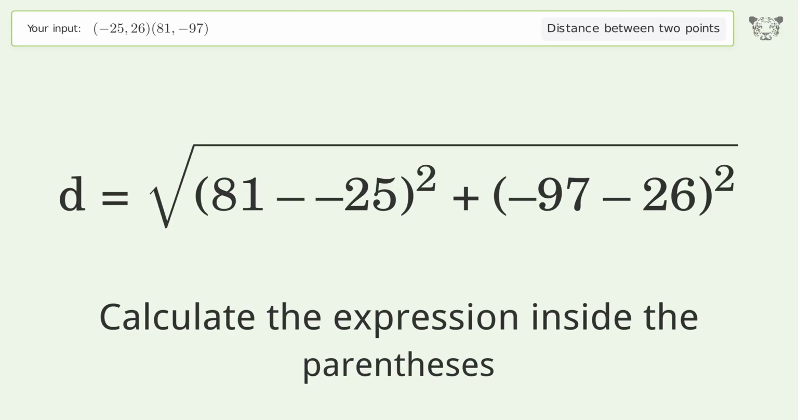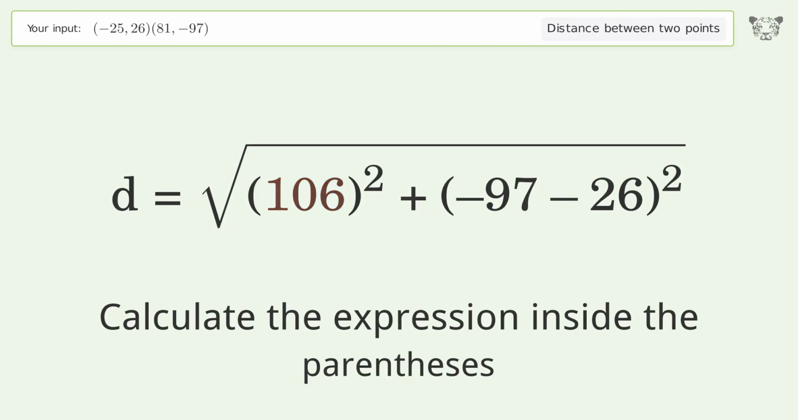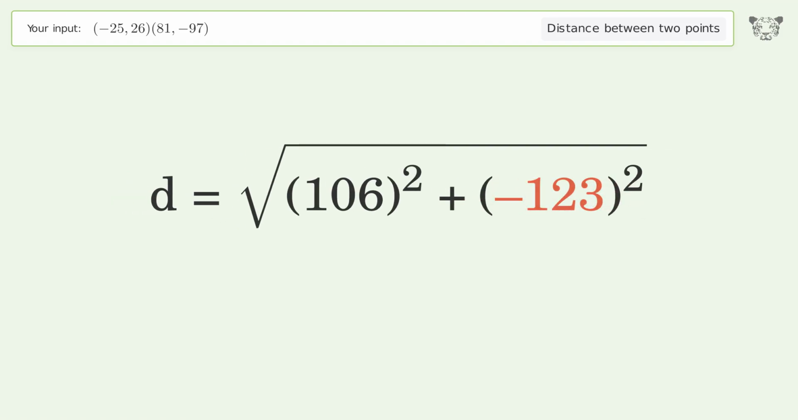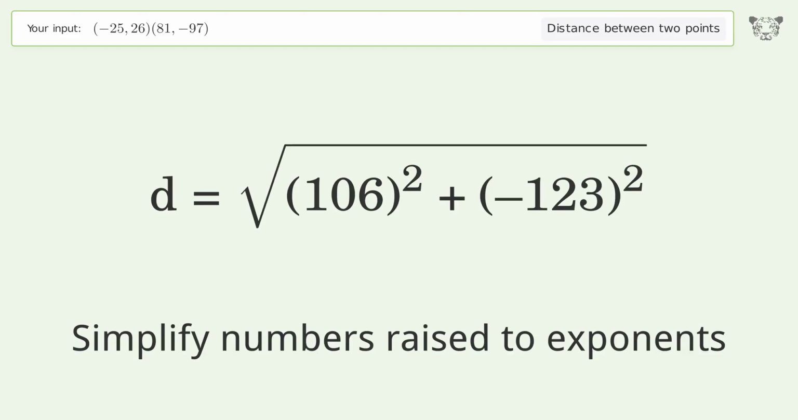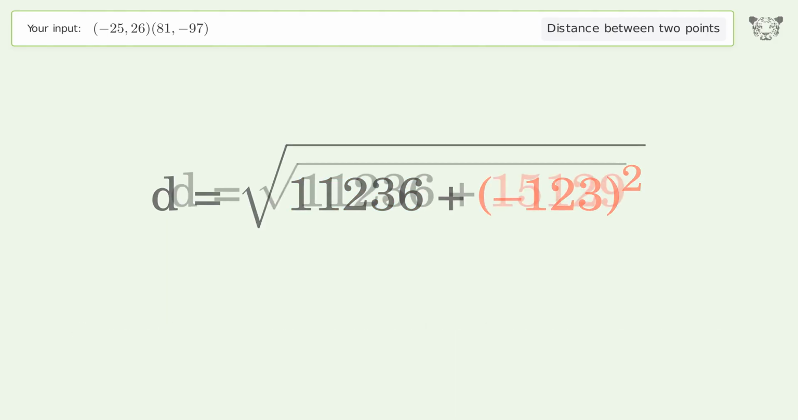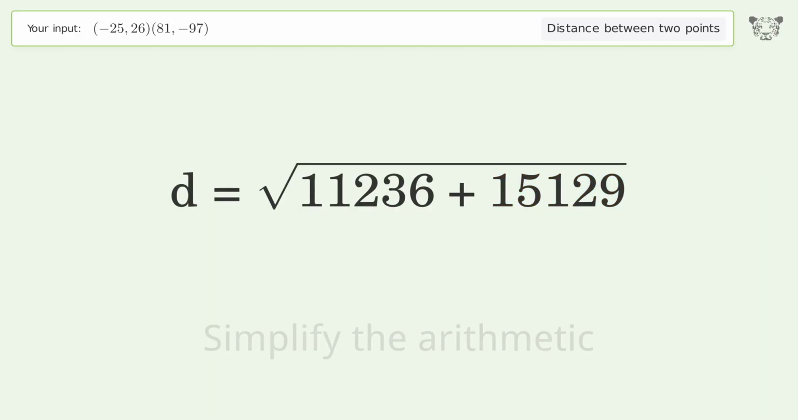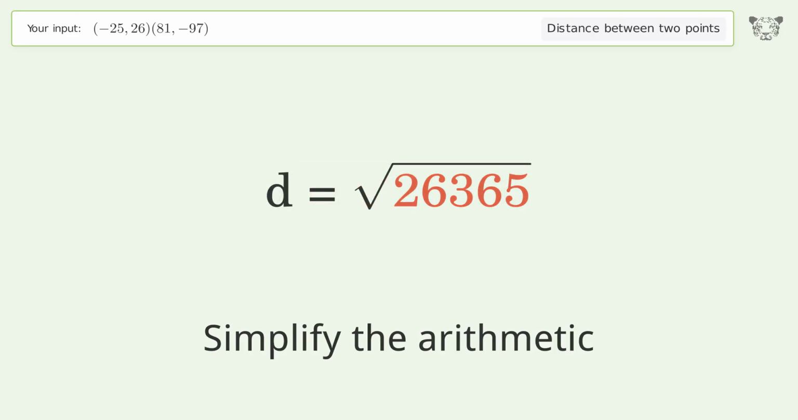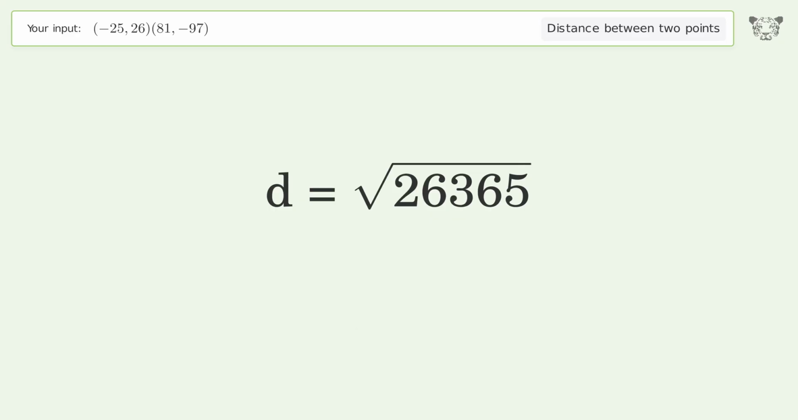Calculate the expression inside the parentheses. Simplify numbers raised to exponents. Simplify the arithmetic. And so the distance between the 2 points is the square root of 26,365 or 162.373.